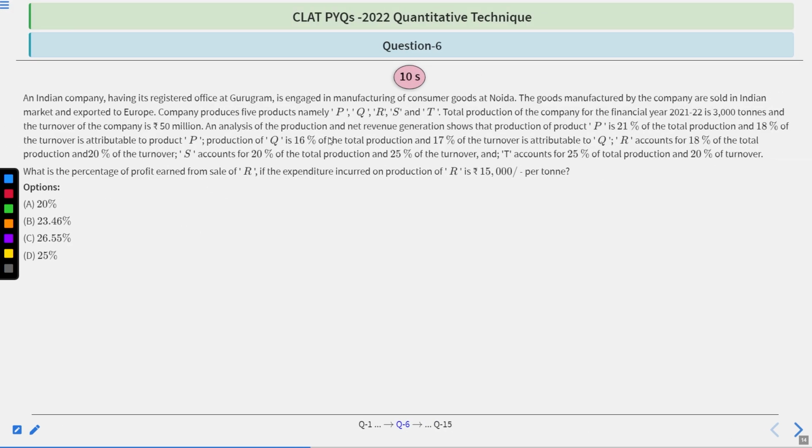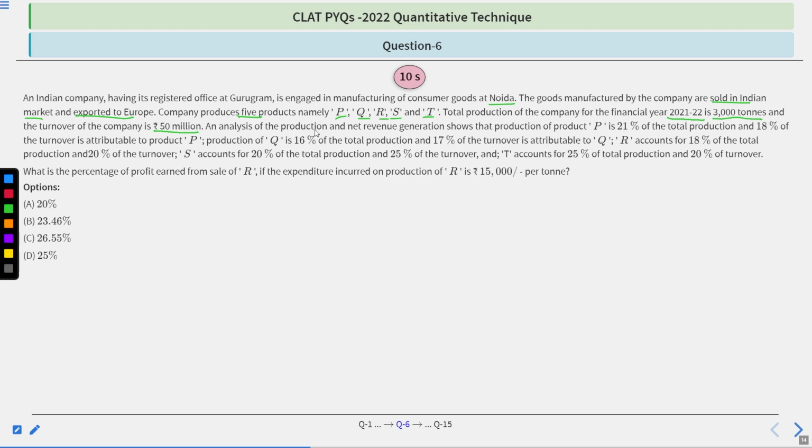Here, a different passage is given to you. An Indian company having its registered office at Gurugram is engaged in manufacturing of consumer goods at Noida. The goods manufactured by the company are sold in the Indian market and exported to Europe. The company produces 5 products: P, Q, R, S, T. Total production of the company for the financial year 21 to 22 is 3000 tons and the turnover of the company is 50 million rupees.